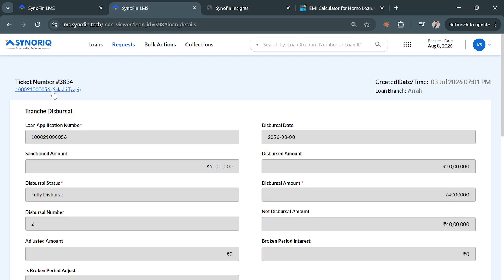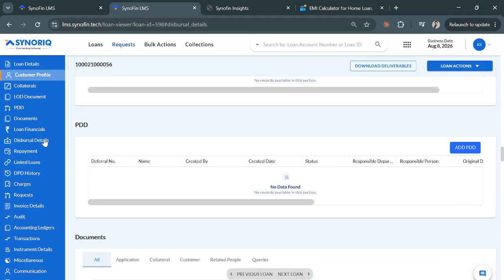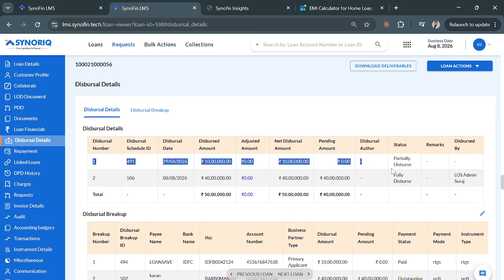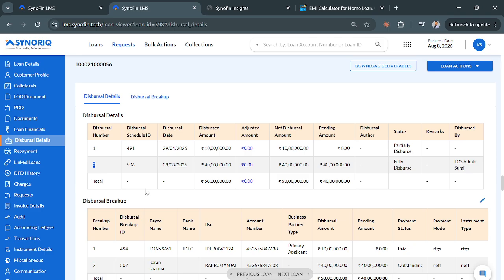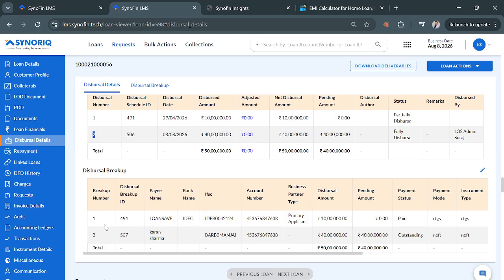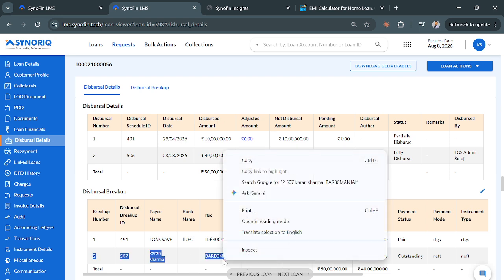Now this loan would be marked as fully disbursed. I can see that this loan is marked as fully disbursed. Now there would be two disbursal breakups here. Initially there was only one breakup. Now there is another disbursal breakup here, which has to be paid to the customer, right? So the first breakup, second is the second breakup.